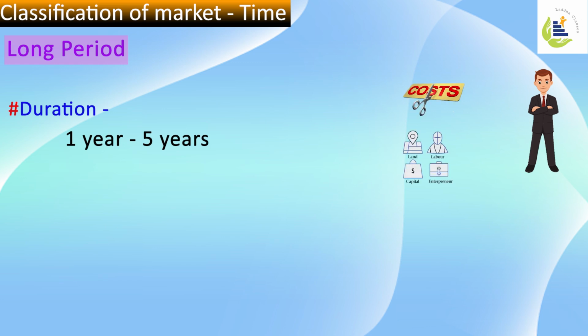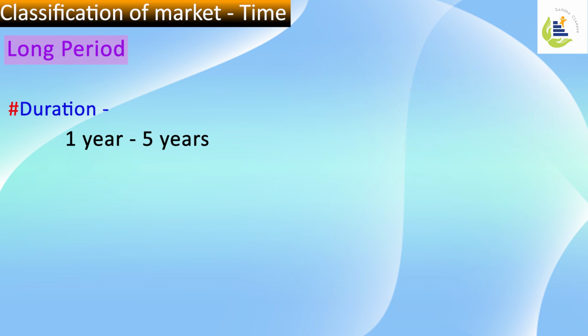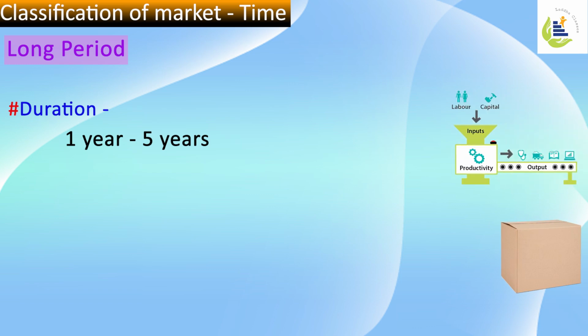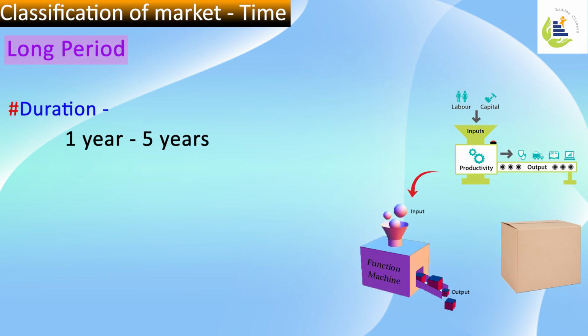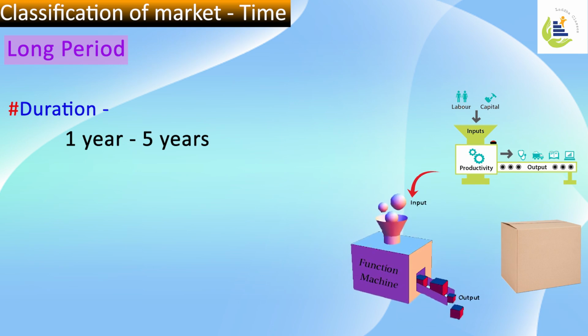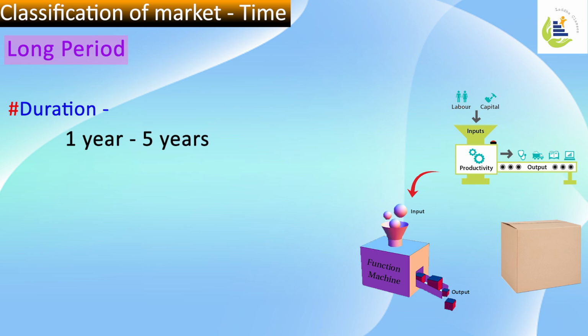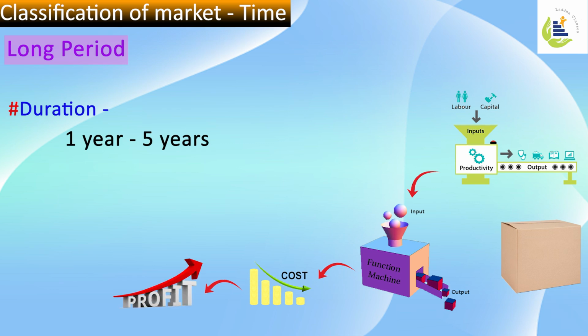production. I'll explain how. Let us understand that I was making some product with some technology. Now I understand technology has improved, so I will definitely try to adjust to that technology in that period of time. What happens if I upgrade my technology? Automatically my production cost will reduce. As my production cost reduces, my profit will increase. So here, factors of production and all the costs can be handled since the duration is from 1 year to 5 years. This type of market is known as a long period market.